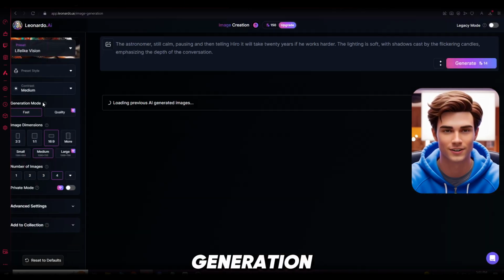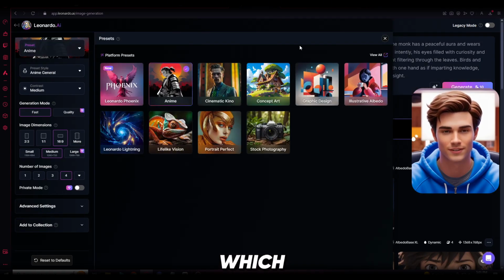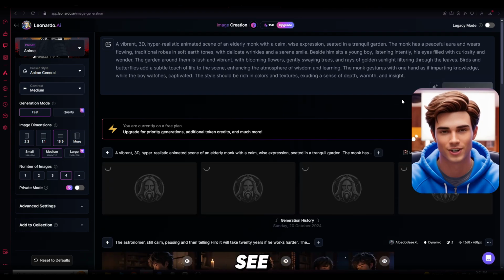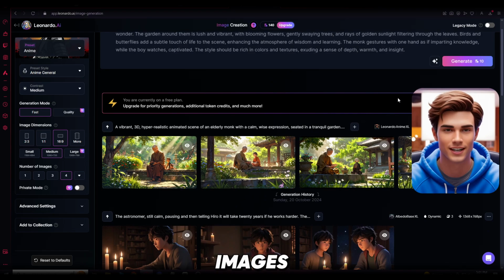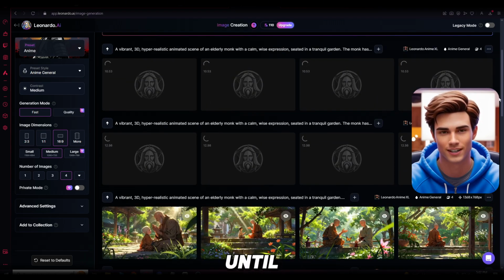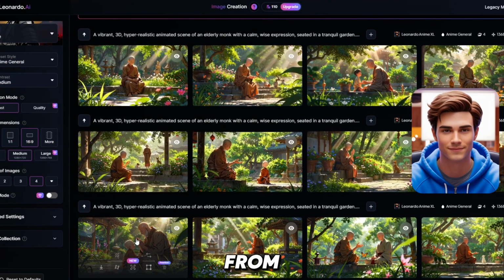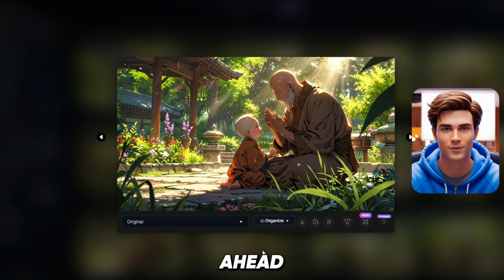Click on Image Generation and enter the following prompt. And for our thumbnail, select the anime preset, which you can find on the left side. Now let's see what Leonardo AI creates for us. We've got some pretty good images, but to get even better ones, you can simply click Generate multiple times until you find the perfect match. Now we have way more options to choose from. I like this one, so I'll go ahead and download it.